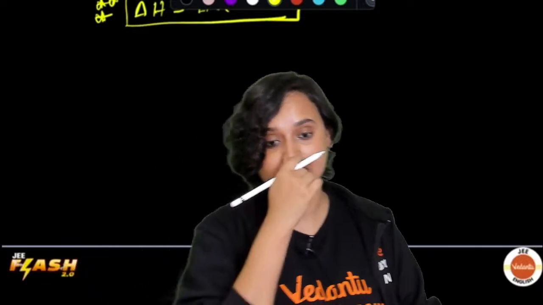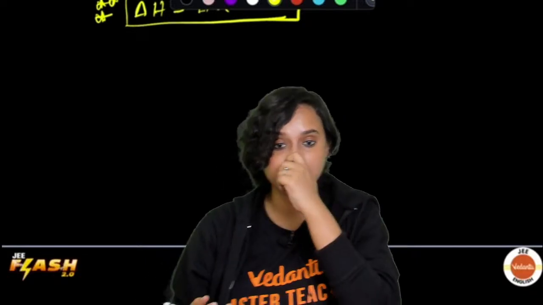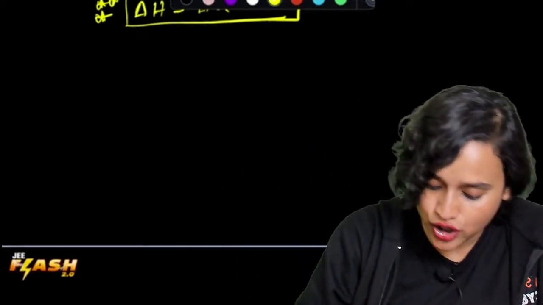All right. But if we are talking about gases, then in case of gases, the volume change is a lot, isn't it? And at that point of time, enthalpy of gases is not going to be the same as internal energy. It becomes significant. So delta H and delta U become significant when gases are involved, everybody. So shall we move forward and take a look at enthalpy of gases, everyone? Let us do that. Chalo.